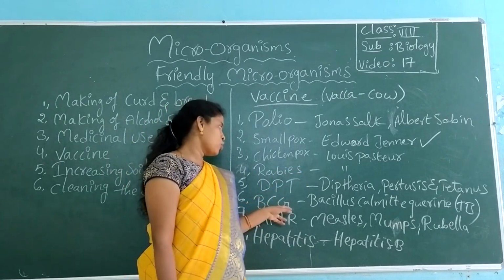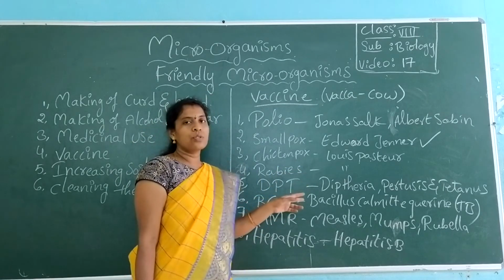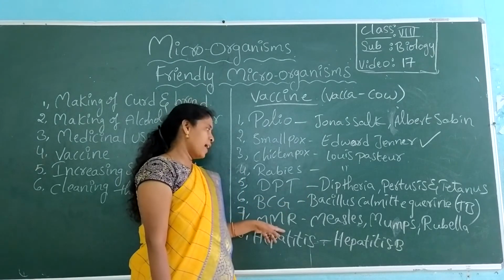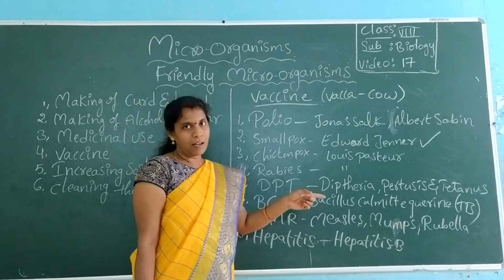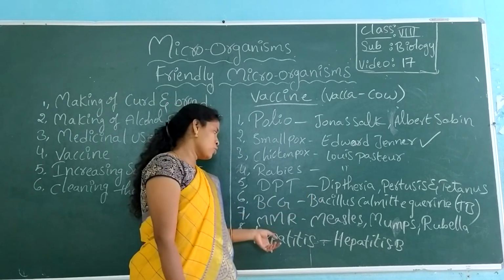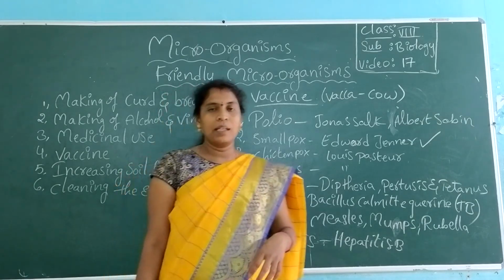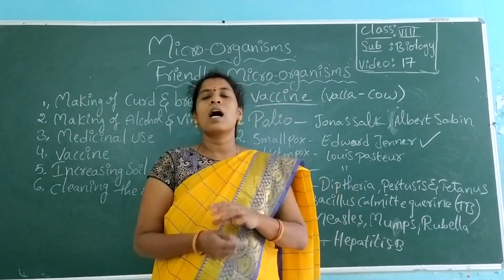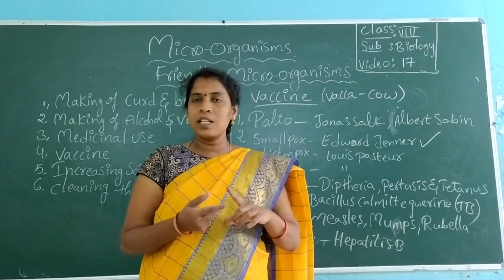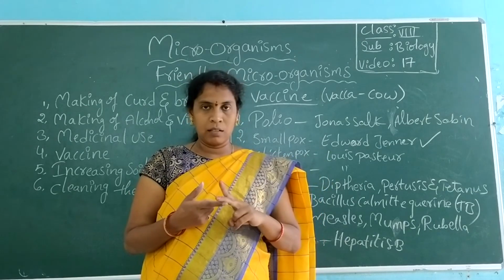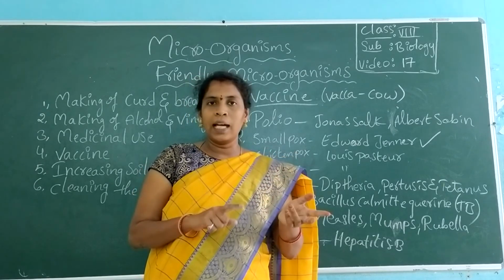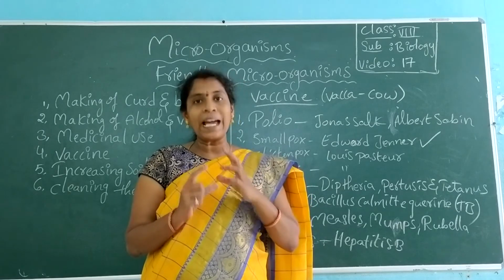And next BCG, Bacillus Calmette-Guérin, is used to control and cure TB, the tuberculosis disease. And the MMR vaccine: measles, mumps, rubella. To prevent these diseases, we get this vaccination. And hepatitis B. There are different vaccinations made from microorganisms. In these vaccines, some of the microorganisms are alive, some are dead, and some are attenuated, meaning they are not dead and not alive, they are in an inactive condition.